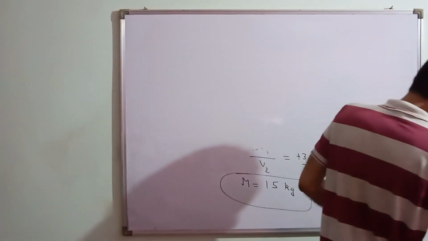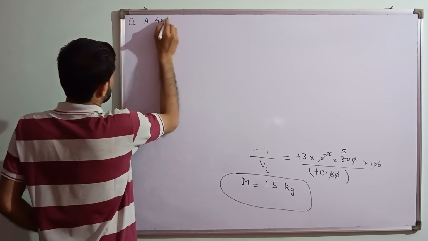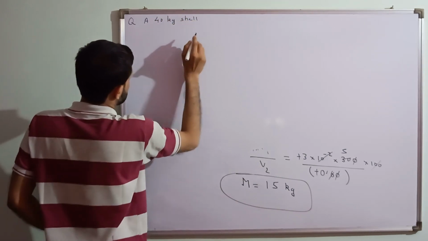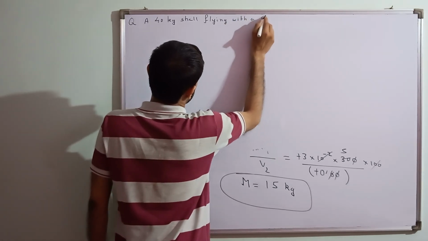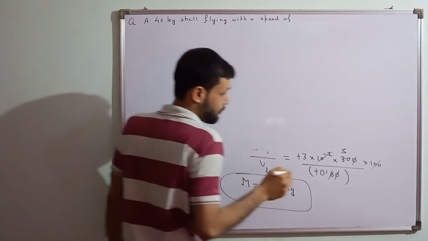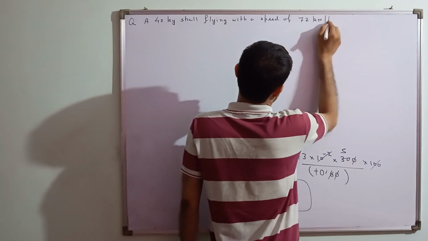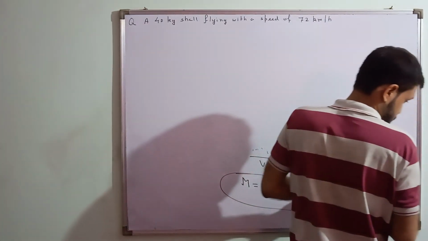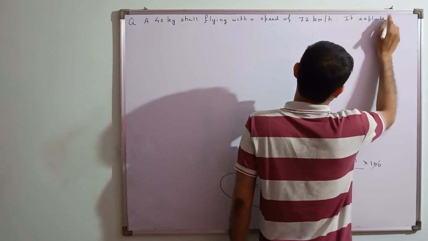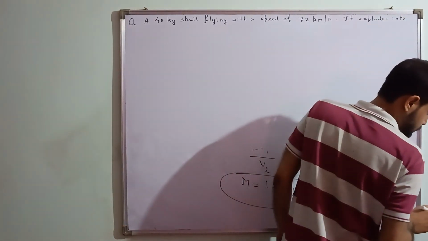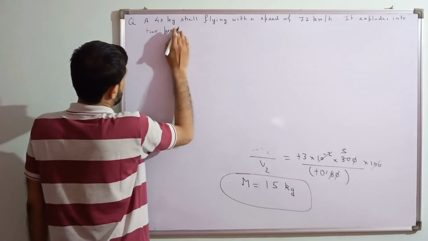Now the question says a 40 kg shell flying with a speed of 72 kilometers per hour. Okay, it explodes into two pieces.